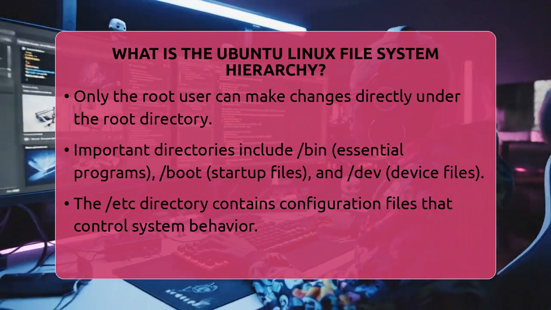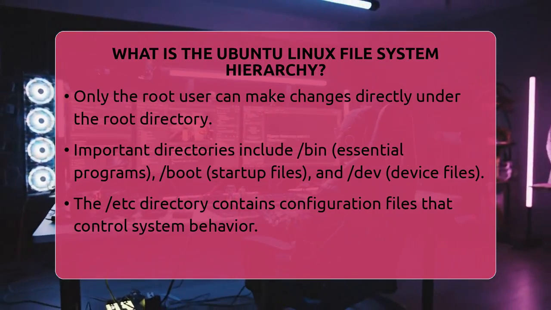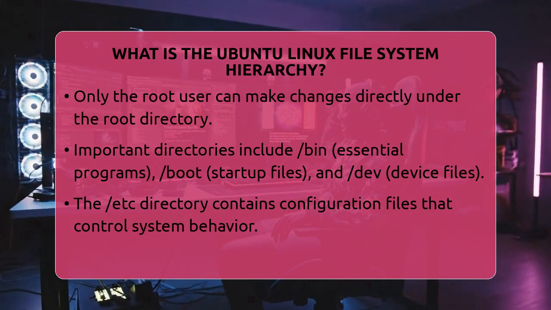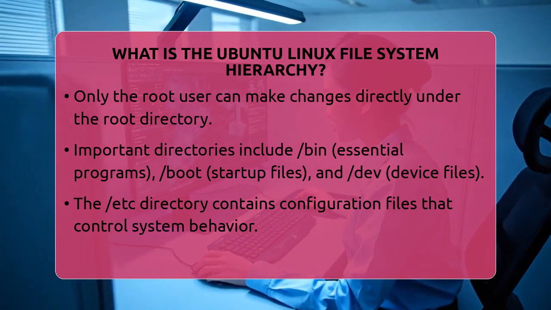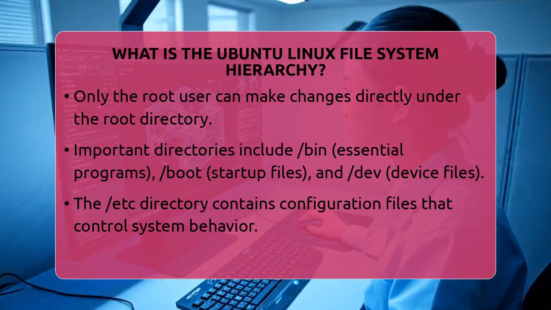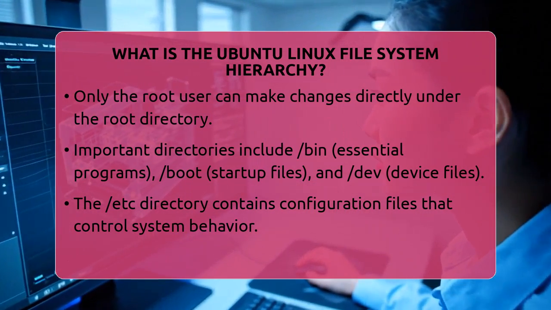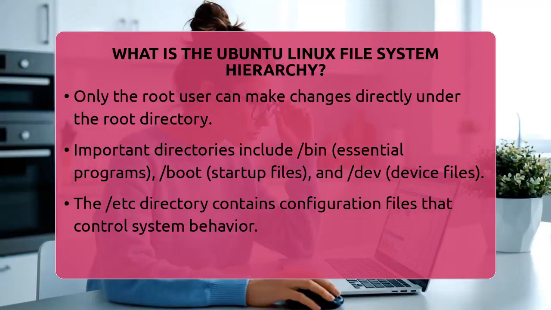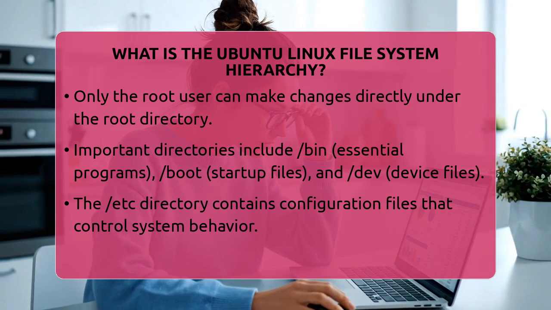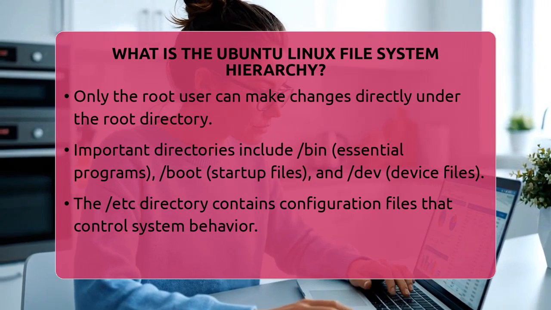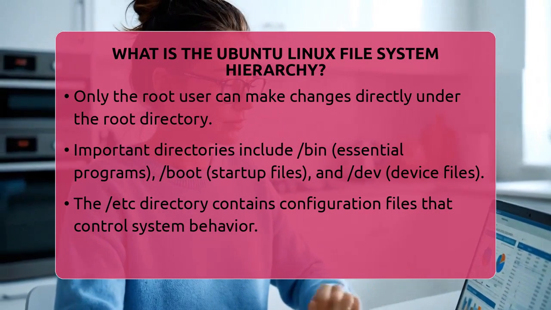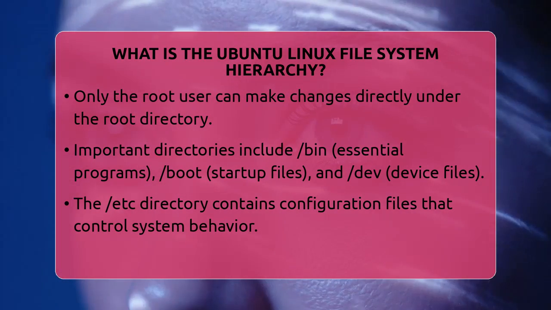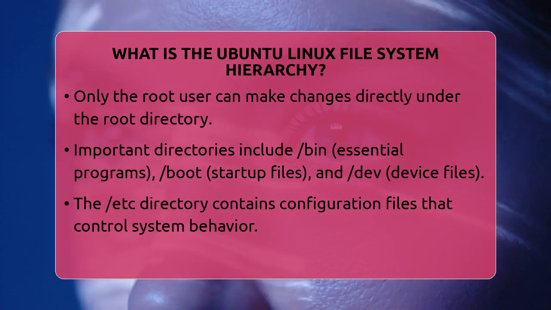Then there is /etc, where configuration files live. These files tell the system how to behave and include settings for networks and user accounts. The /home directory is where each user has their personal space to store files, documents, and photos. The /lib directory contains libraries, which are small pieces of code that programs use to run smoothly.